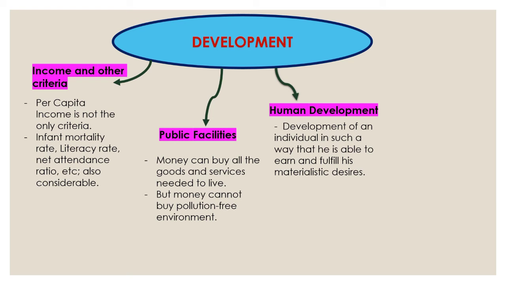So for the concept of development, we first need to see the development of the person through education. We need to provide good education, and we need to give good health facilities to the person. Thinking of a person's development in all these aspects, we can say that the person is developed only if he is able to earn and fulfill all his materialistic desires, and that is possible when that person is fit and able to do it, right? So that is related to human development.